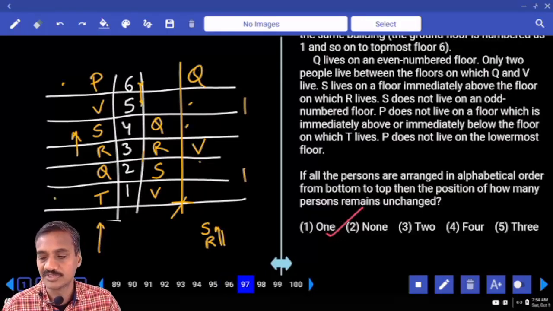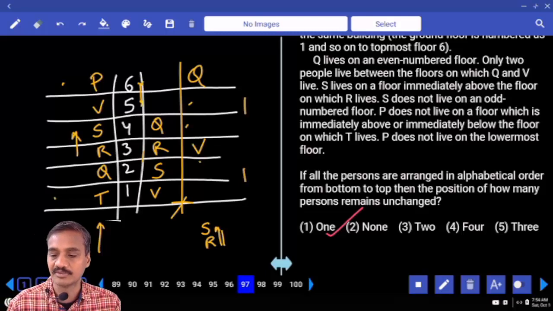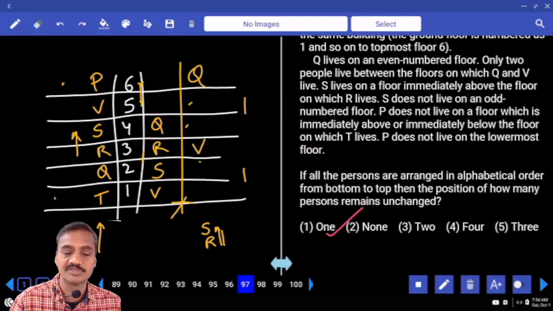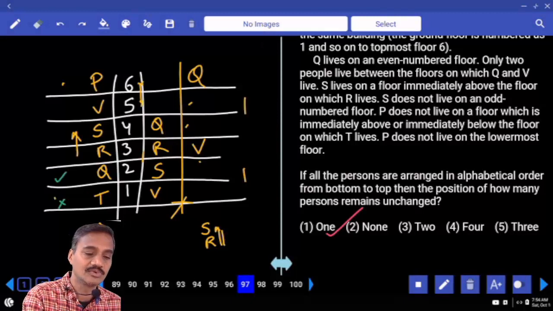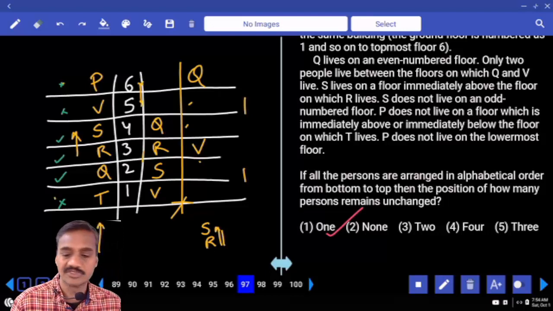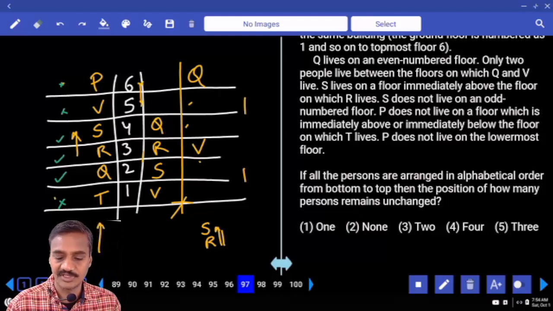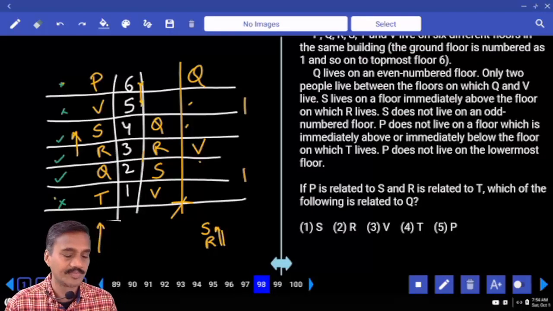And if all the persons are arranged in alphabetical order from bottom to top, then how many persons remain unchanged? Bottom to top, now P, Q, R, S, T and V. How many persons remain at the same place? 3, that is choice 5, question number 97.